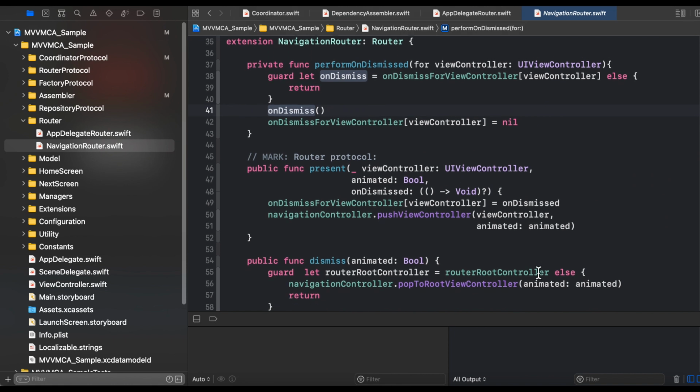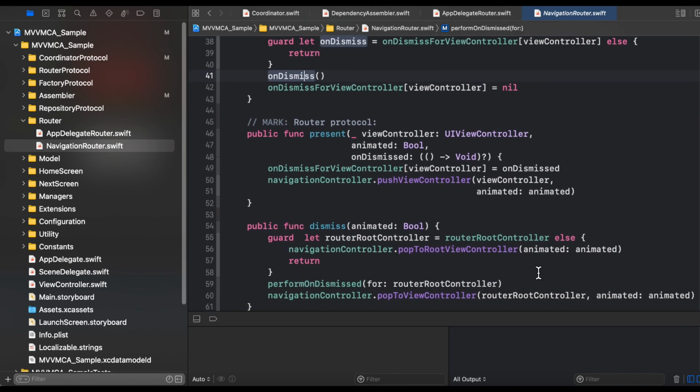And now comes the implementation of the router protocol. In the present method, we are first registering the dismissal closure against the view controller in the array that we have already discussed, in which we are maintaining the dismissal closure against every view controller. So this view controller is becoming the reference point for this dismissal closure, and as we have called the present method, we are pushing that view controller into the navigation controller also. So these are the two things that we are performing in the present method.